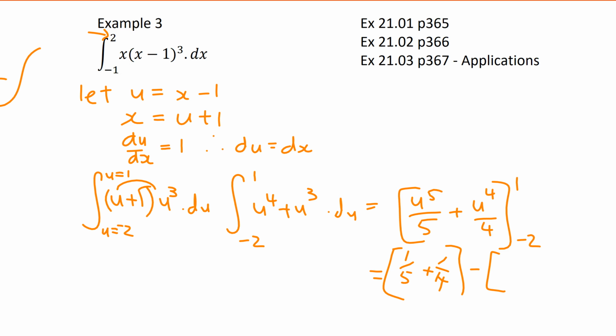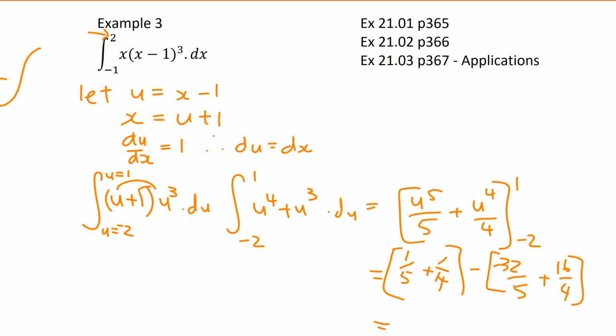Thanks to everyone for reaching the calculators. 32 over 5, that's negative, plus 16 over 4, hopefully. And I do that calculation, that should give me the answer. And that's just the calculation you just chuck into your calculator. You see I haven't substituted back in for x there? Do you understand that? I don't need to, because I've already done the calculation up here. I was substituting for u.